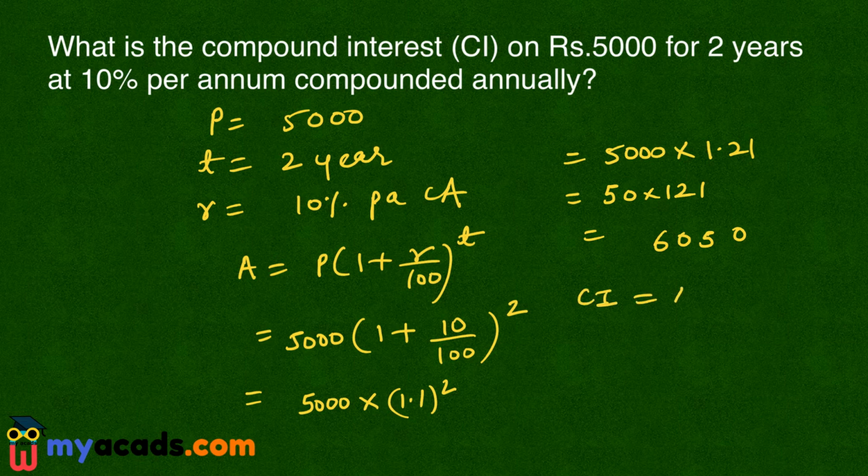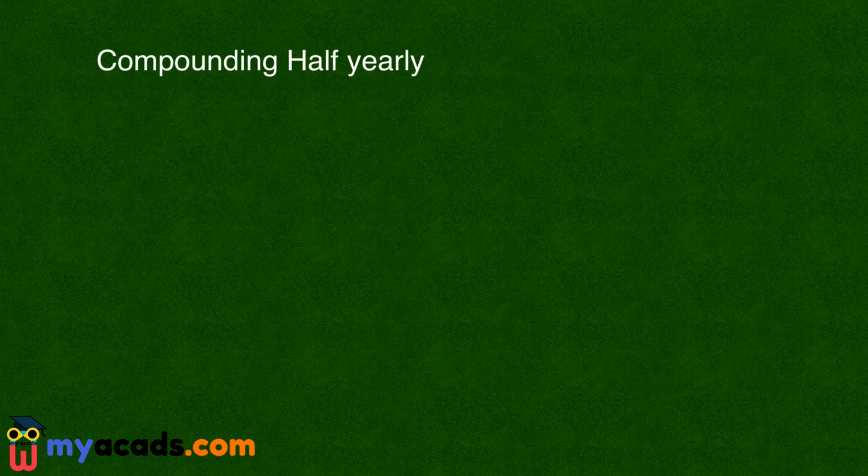So compound interest is amount after 2 years minus the original amount that I have borrowed. So A minus P. A is 6050 minus P. P is 5,000. So the compound interest is 1050. This is the answer. Now let us understand the concept of compounding half yearly.